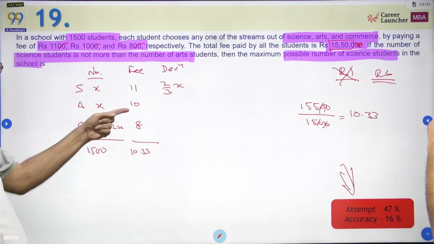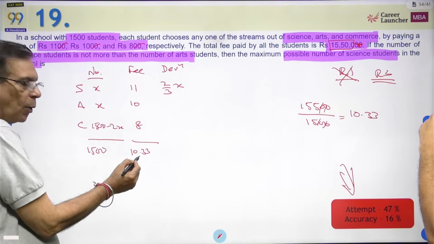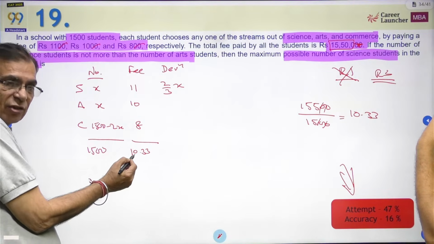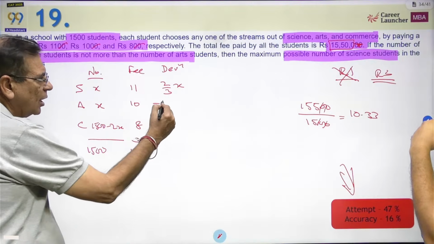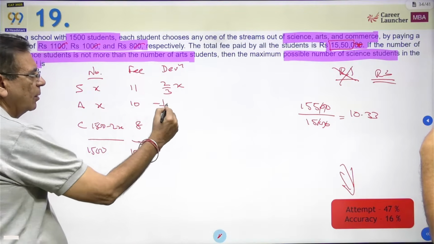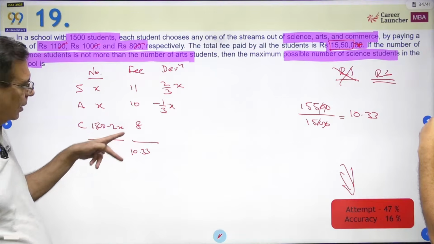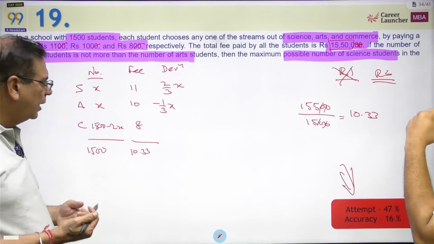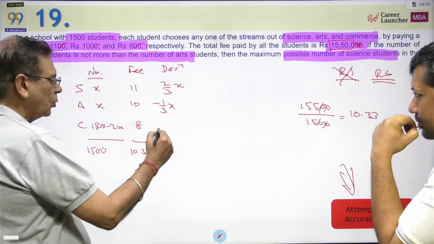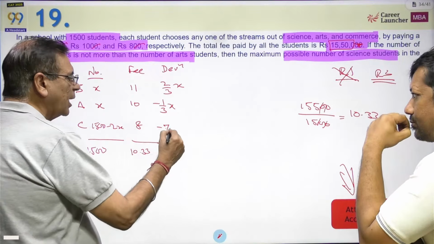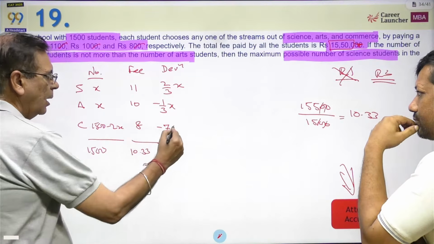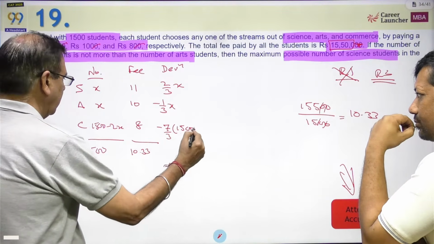Okay. What is the deviation here? Every art student is paying 0.33 or 1/3 less than the average. So the deviation is minus 1 by 3 into x. And what is the deviation here? 2.33 becomes 7 by 3. So every commerce student is paying 7 by 3 less than the average. So minus 7 by 3, for how many people? For 1500 minus 2x.